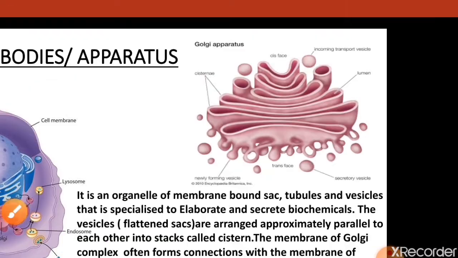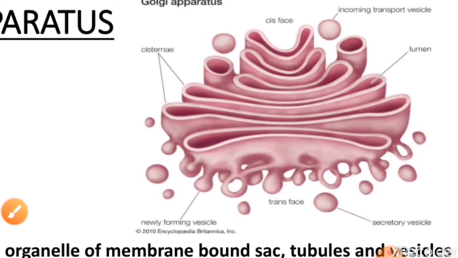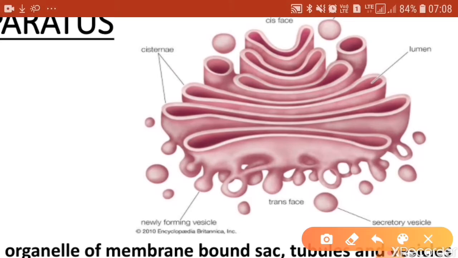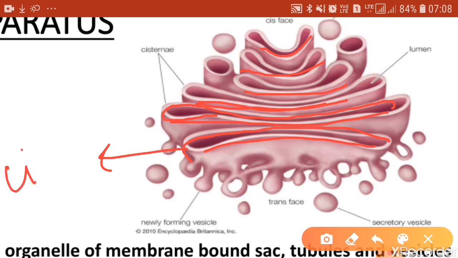Now have a closer look at the structure of the Golgi apparatus. It is made up of flattened sac-like structures which are called vesicles. These flattened sac-like structures are arranged almost parallel to one another, and are called cisterns.